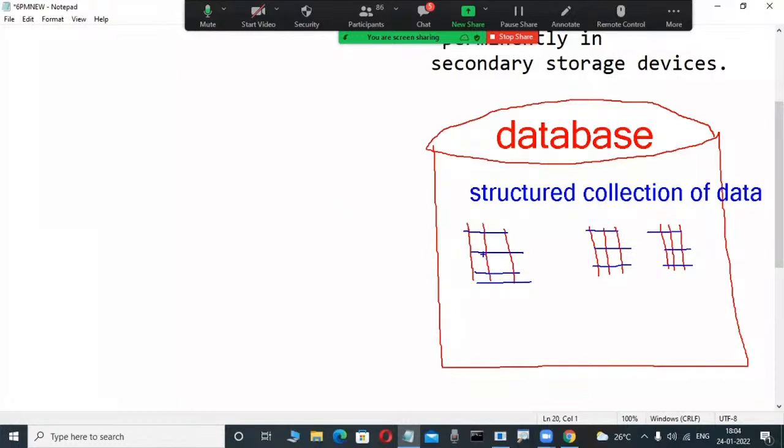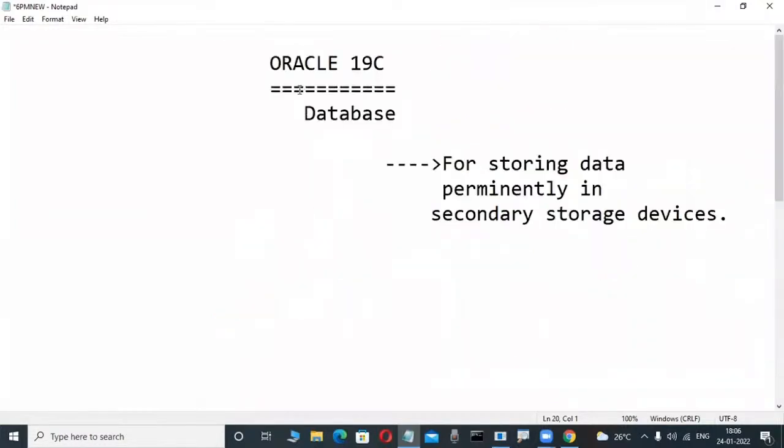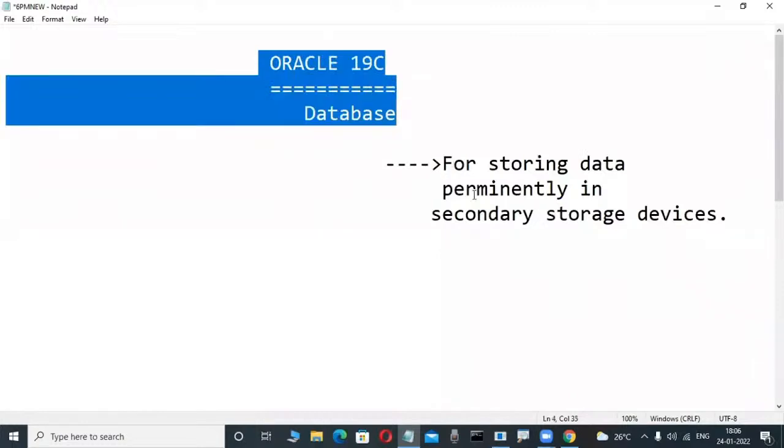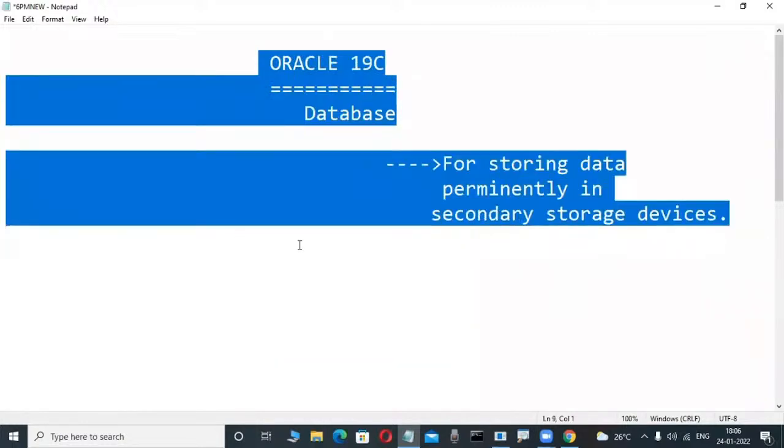Once a structured collection of data is there, for handling and operating this data, which language do we use? Very good. SQL, structured query language. That's why these databases are implemented based on the relational data model. What is that? Today I will tell you.